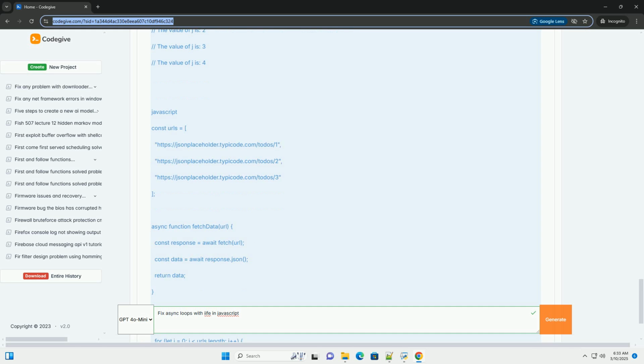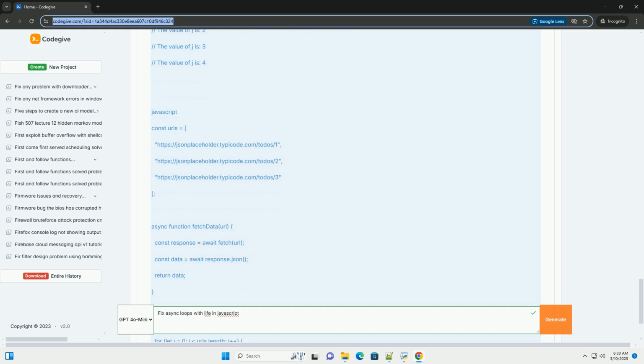While let doesn't always solve the problem, it often does. You might think using let instead of var will automatically fix this issue. let creates a block-scoped variable, which means a new variable i is declared for each iteration of the loop. This often solves the problem in simple cases. This works because let effectively creates a new i variable for each loop iteration. Each setTimeout callback then closes over a different i variable, each holding the correct value from its respective iteration.